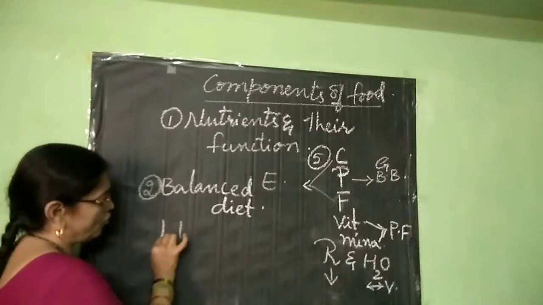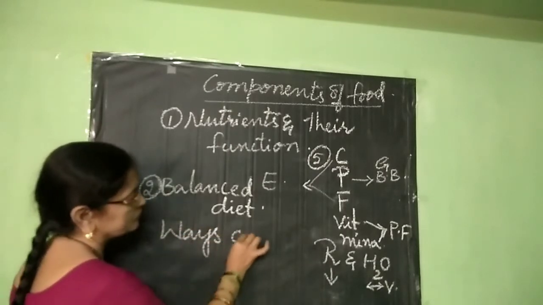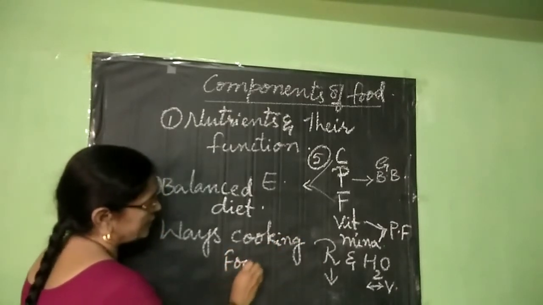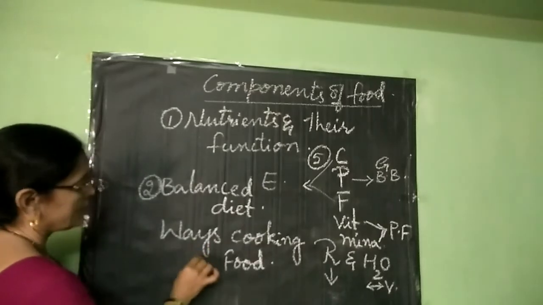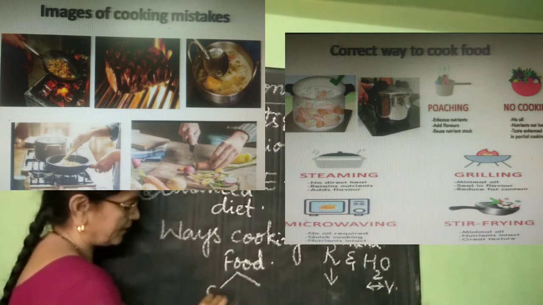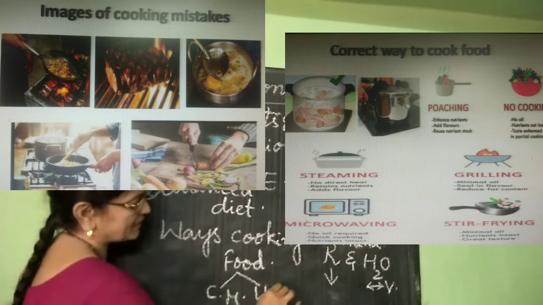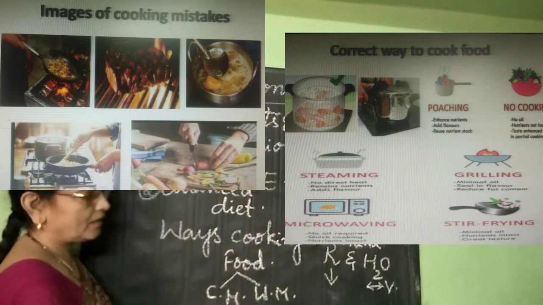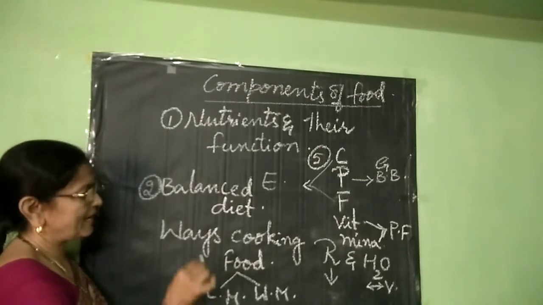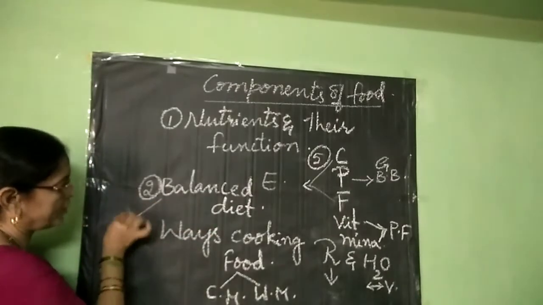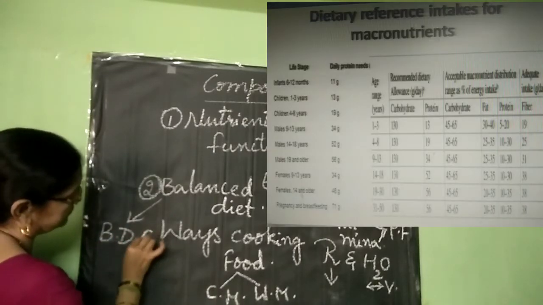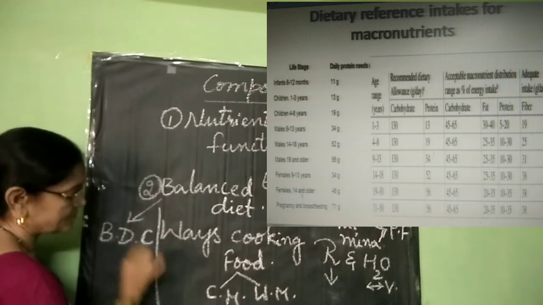Now, ways of cooking food: the correct ways and wrong methods, we have seen both. Then one more question we have answered: what is a balanced diet? And we have seen, according to the dietitian, the balanced diet chart.